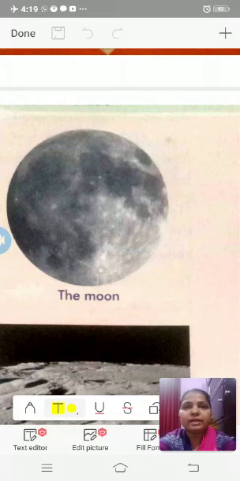A satellite is an object which revolves around a planet. The moon is only about 3,84,000 kilometers away. This makes the moon truly a next door neighbor. The moon is smaller than the sun, though it appears to be the same size. Why? Because the moon is closer to us than the sun.